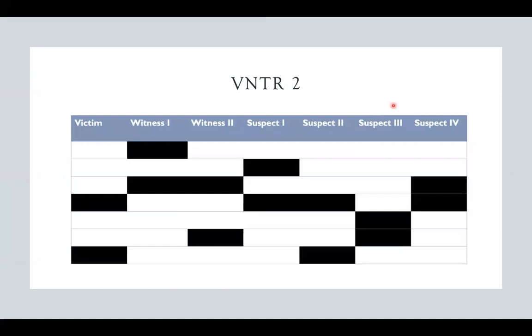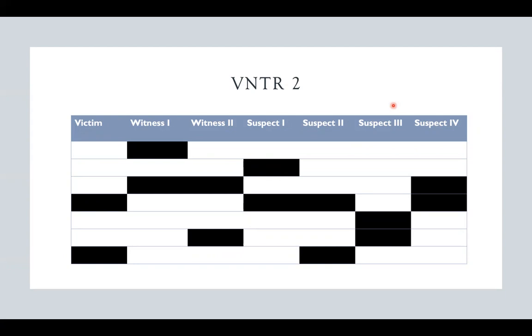When looking at VNTR2, we have already ruled out all prospects except for suspect 2. Looking at the analysis, we see that suspect 2 shares both alleles again. Therefore, this is our unsub.